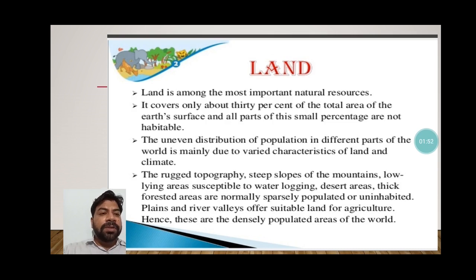The uneven distribution of population in different parts of the world is mainly due to varied characteristics of land and climate. So both land and climate affect the density of the population. If you compare the population of Rajasthan with the northern plain of India, Bihar, Odisha, Bengal, UP, these regions are densely populated in comparison to those regions which are mountainous or desert. So an example is given over there, students.